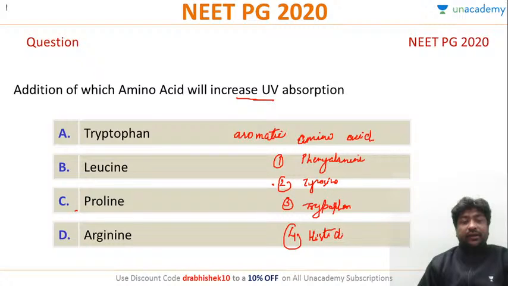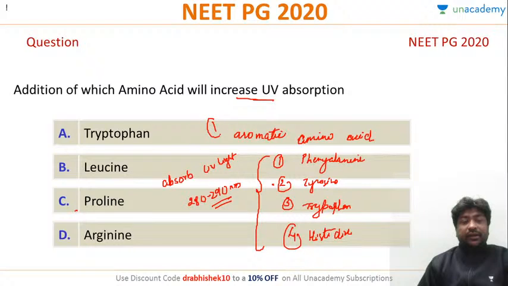Only these aromatic amino acids have the special property that they absorb UV light, and the maximum absorption is somewhere around 280 to 290 nanometer. That is the band where maximum UV light absorption will be there.